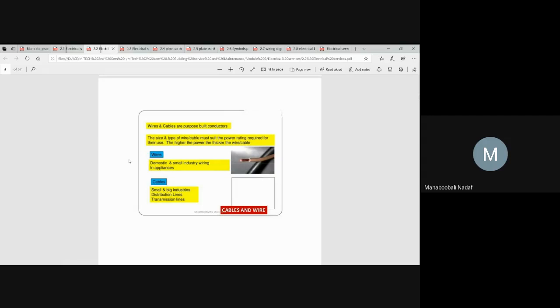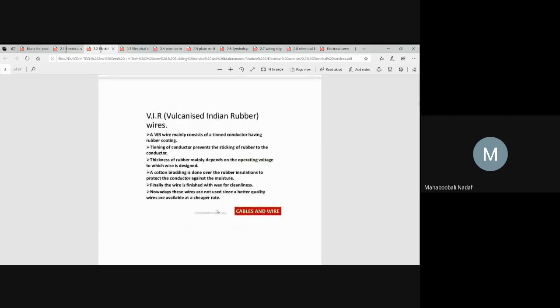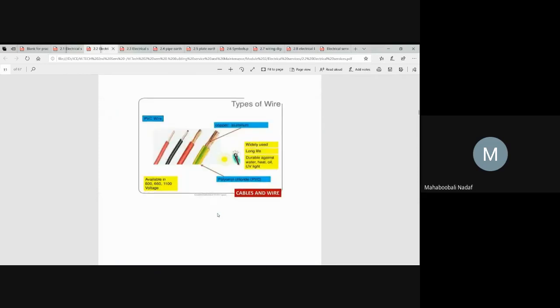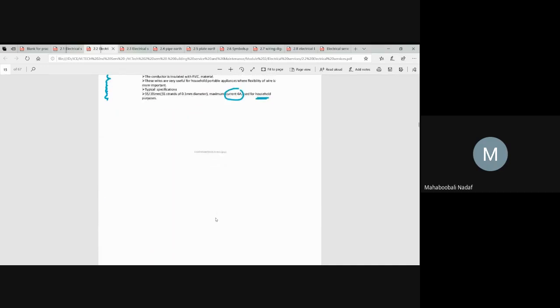In that, first we studied wires and cables. We have seen so many types: VIR, vulcanized india rubber, then polyvinyl chloride, lead alloy, weatherproof. These are the typical wires important from the exam point of view. We have also seen the difference between wires and cables. Cables are for industrial usage and are sort of strong, with more cores or conductors and more insulation provided. We covered these things in the previous class.